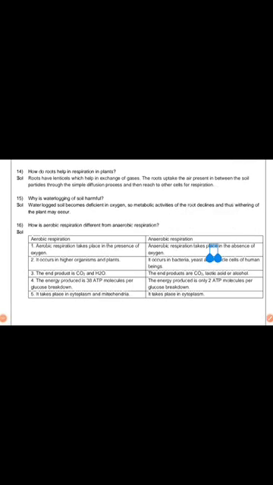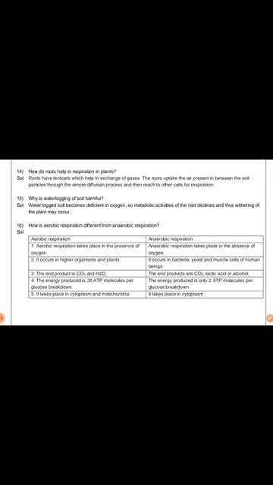So question number 16, that is the last question we have discussed today. How is aerobic respiration different from anaerobic respiration? In our class we have done aerobic and anaerobic respiration many times. Aerobic respiration takes place in the presence of oxygen, but anaerobic respiration takes place in the absence of oxygen. Aerobic respiration occurs in higher organisms and plants, and anaerobic occurs in bacteria, yeast, and muscle cells of human beings.